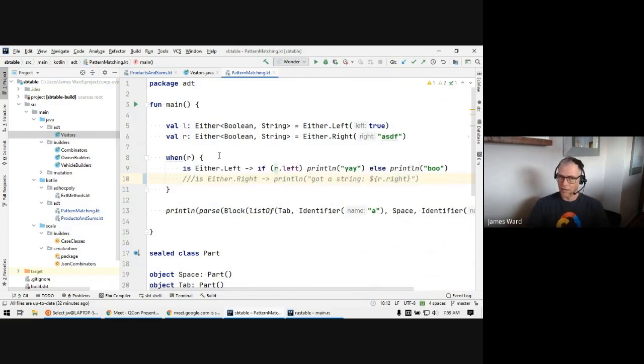When I'm writing Kotlin, or Scala has a similar feature, I actually turn this warning into an error. If you're not explicitly handling all the possible cases in your pattern match, then it should be a compile error. So that's what I do. Okay, so pattern matching allows us to replace that visitor pattern with something that is much more concise and easier to deal with. What else to add on that?